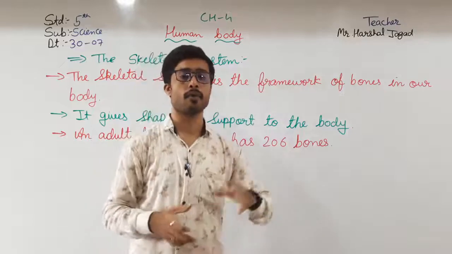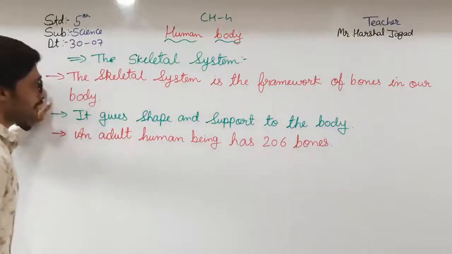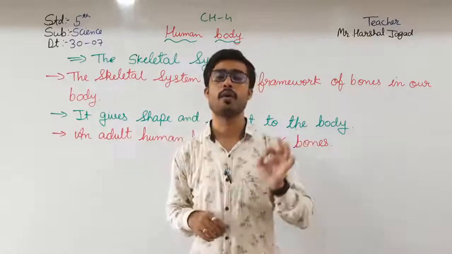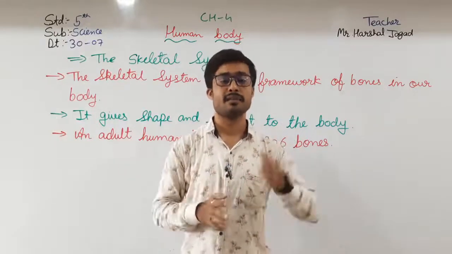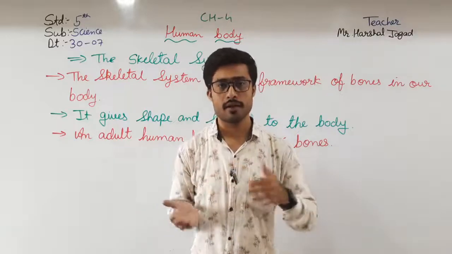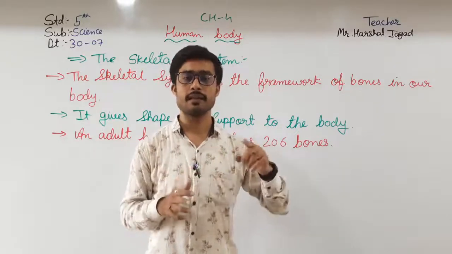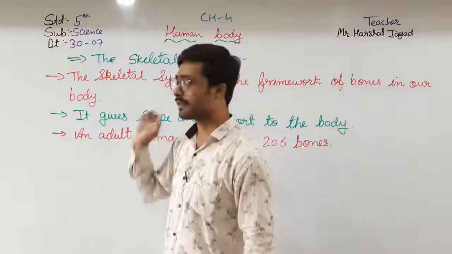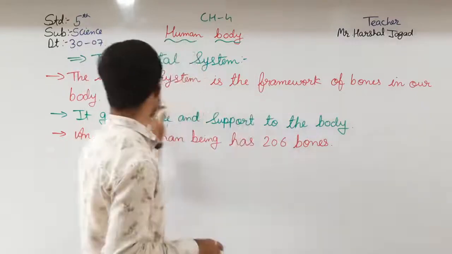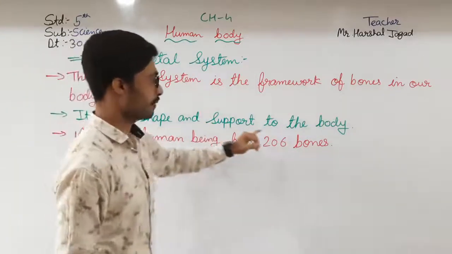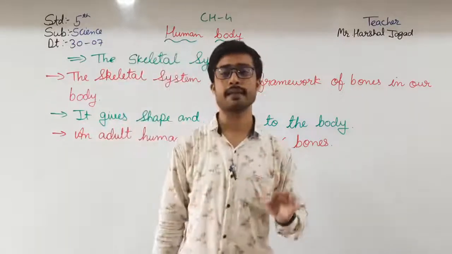Now, moving forward to the other part, but before that we will revise these points. The first point is the skeletal system. But before that, let's look at the human body. The human body contains many organs, some internal and some external. The internal organs are very soft, and they are protected by the skeletal system. So what is the skeletal system? The skeletal system is the framework of bones in our body. It gives shape and support to our body, and an adult human being has 206 bones.